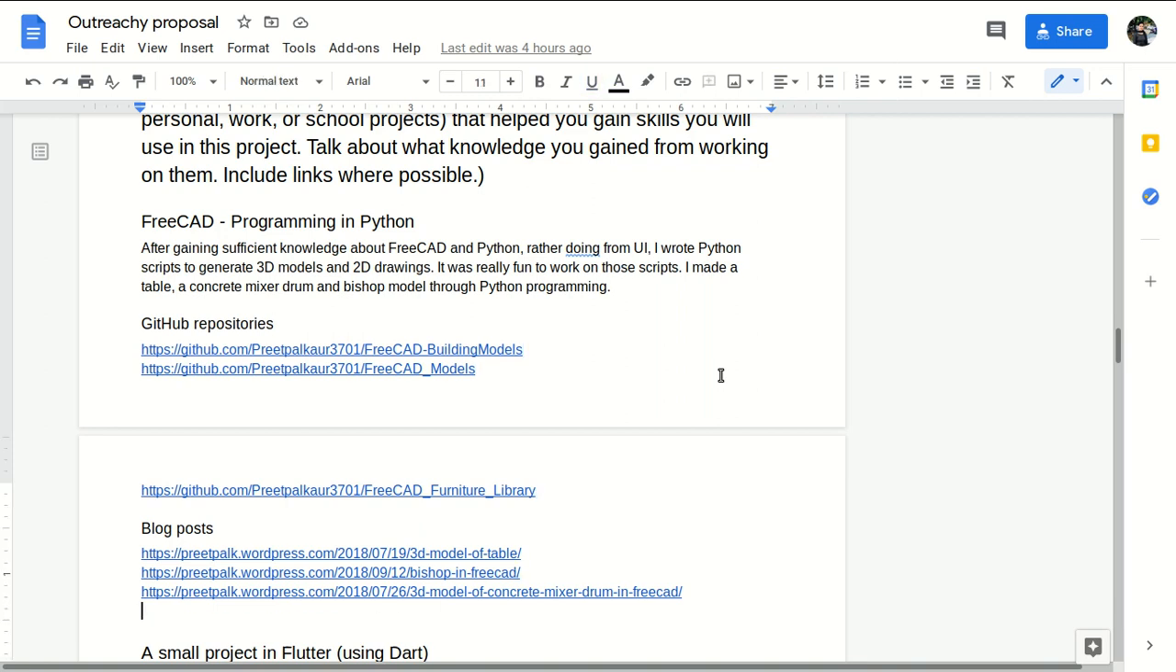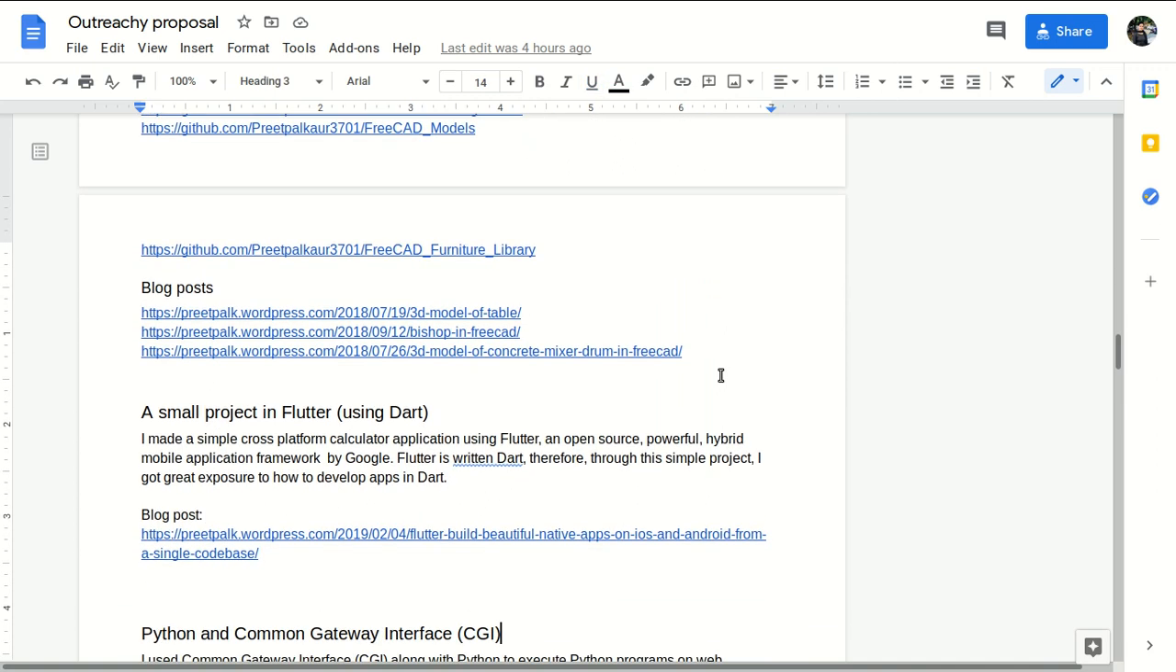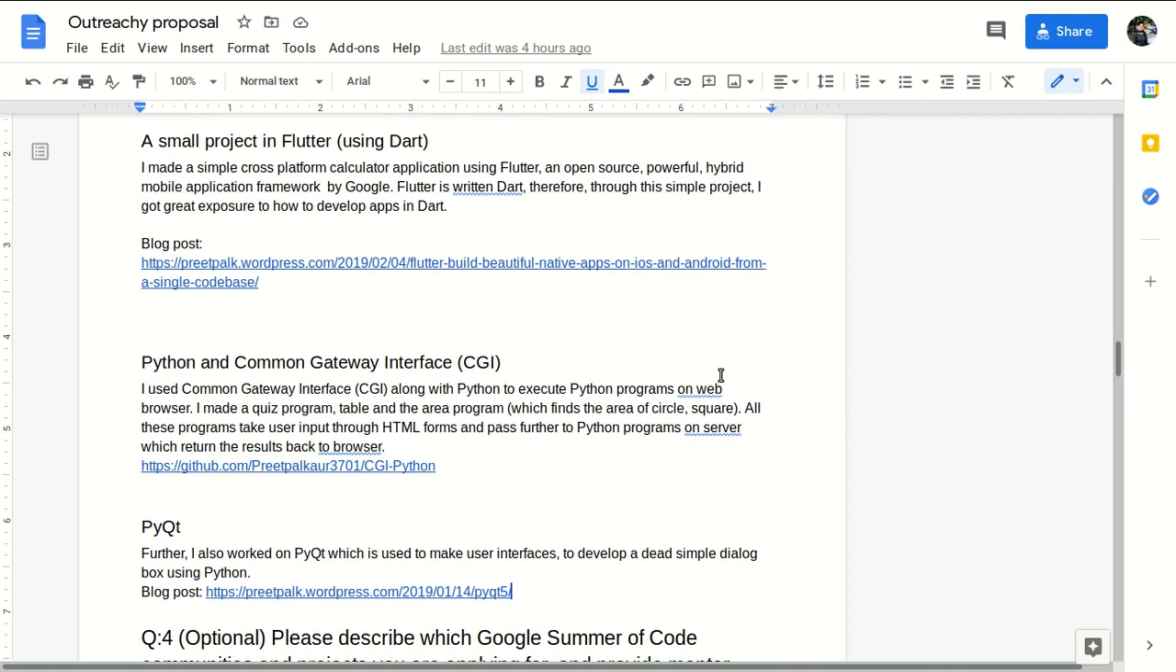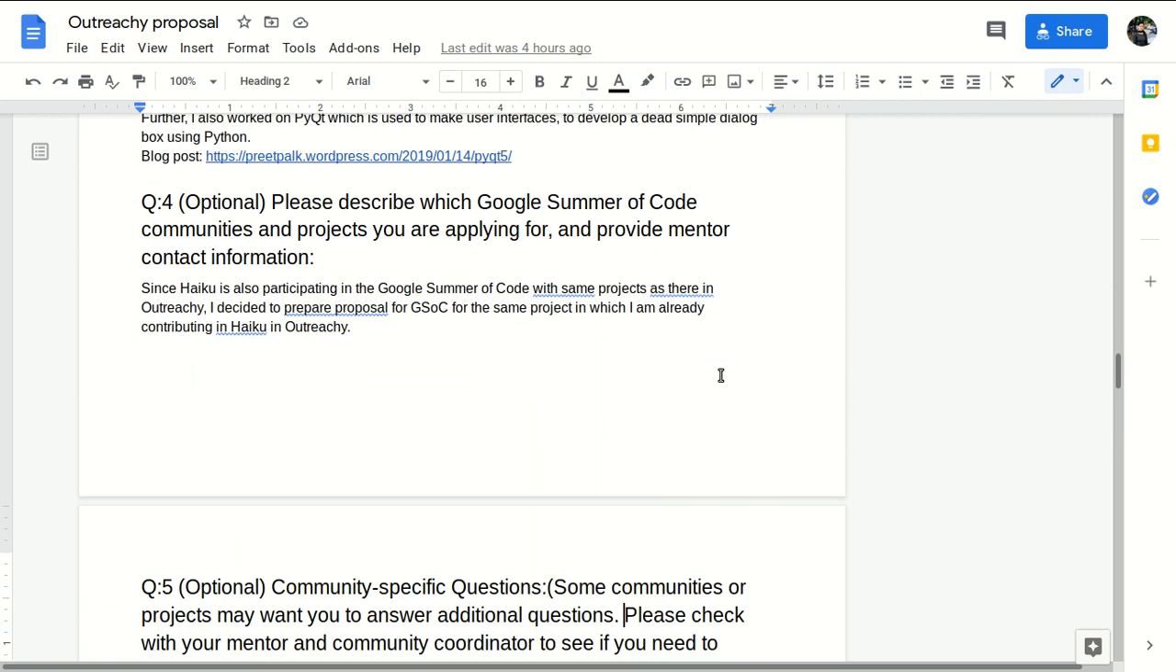I have also written a small project with Flutter. I created a calculator using Flutter because I have a craze to learn new things, so that's why I have done a lot. And then Python, CGI and PyQt.